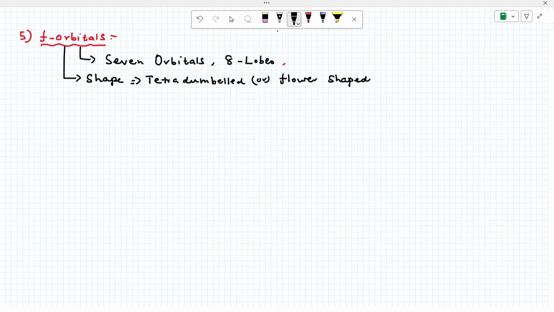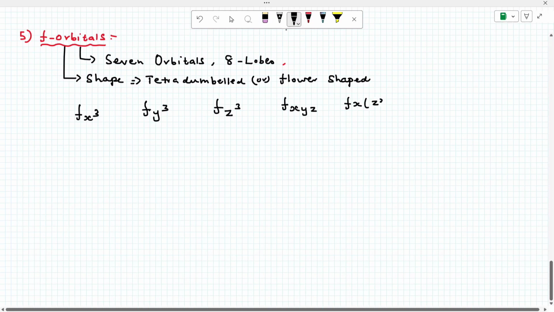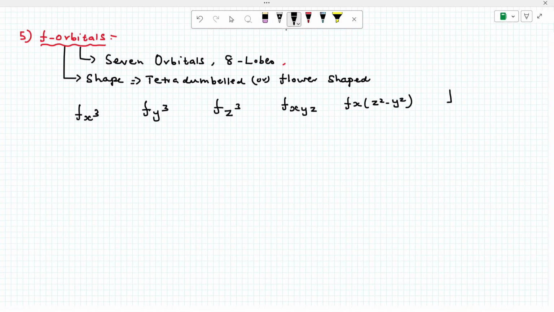First the f x cube orbital, f y cube, then f z cube, f x y z, and f x z square minus y square, f y z square minus x square, and finally f z x square minus y square. These are the 7 orbitals. Please note, very important.